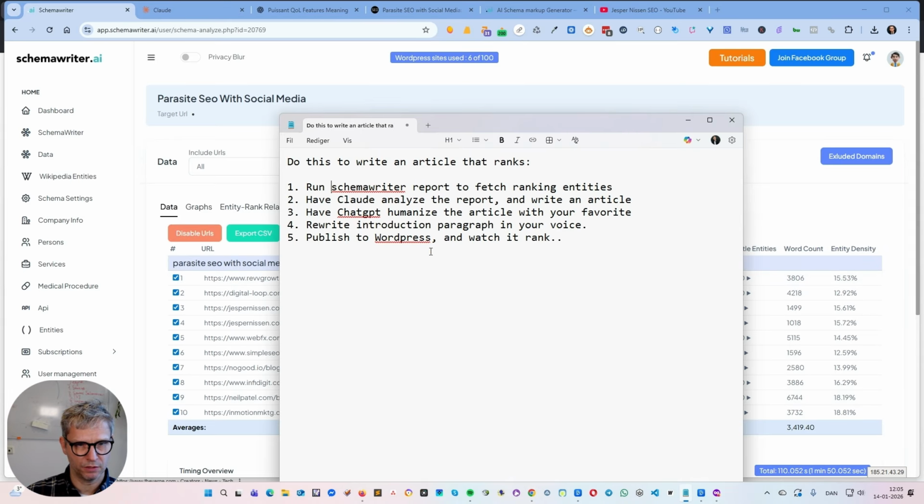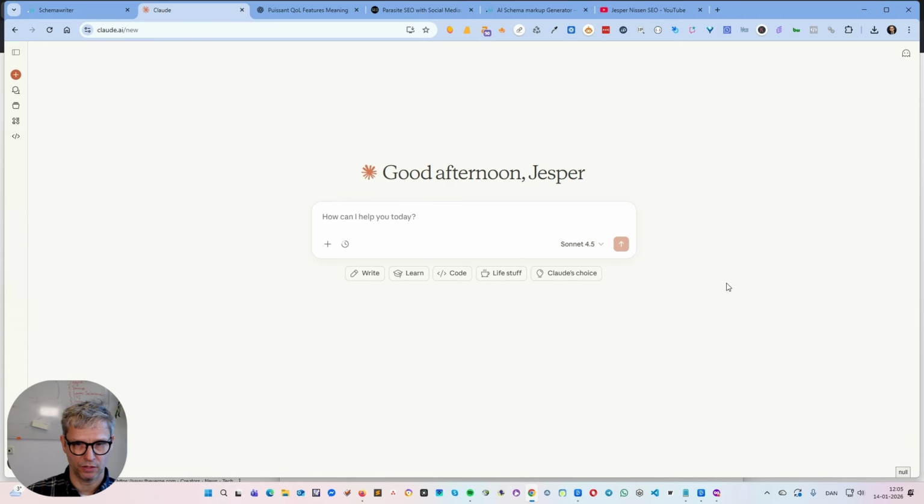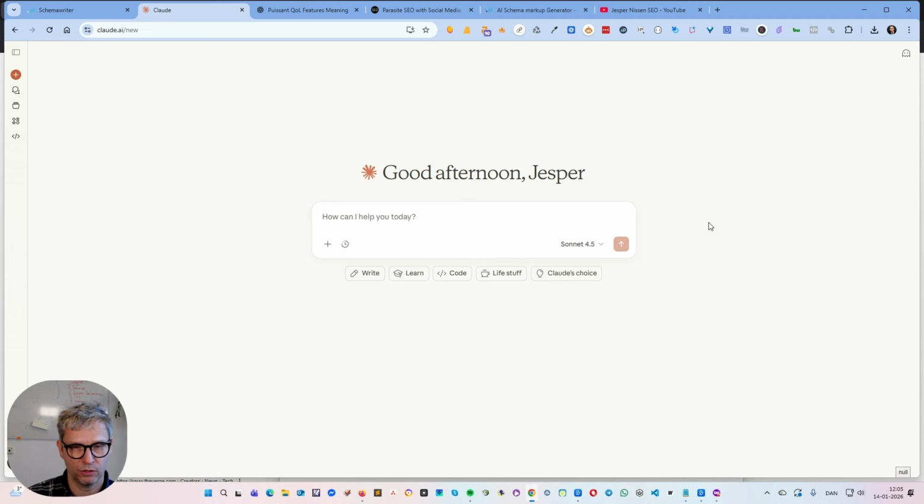Once you exported this, you go into Claude, have it analyze the report. I know that Opus 4.5 is the most complex model. I didn't change, I just used Sonnet 4.5. You can use Opus if that's what you like. What I like about Claude is that when you ask it to analyze something, it really goes into detail, and it gave me specific instructions: recommendation on word length, recommendation on topics, recommendation on what entities to put where.